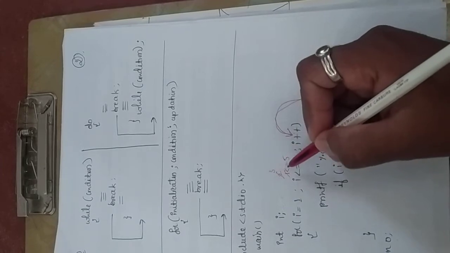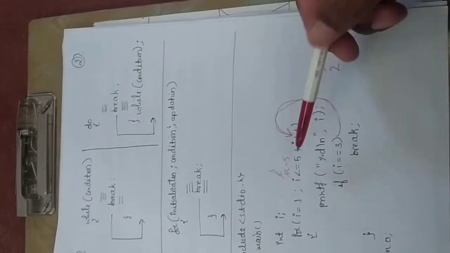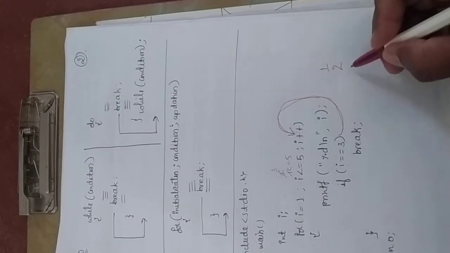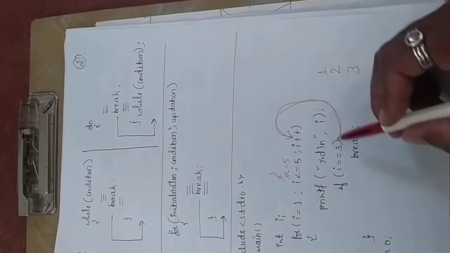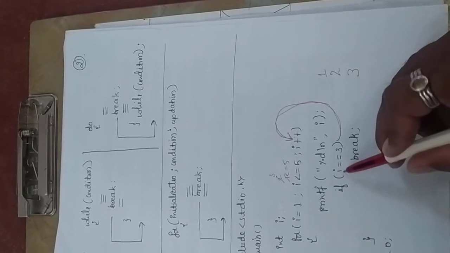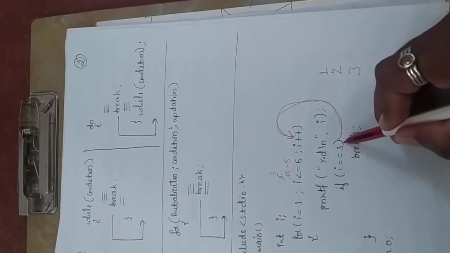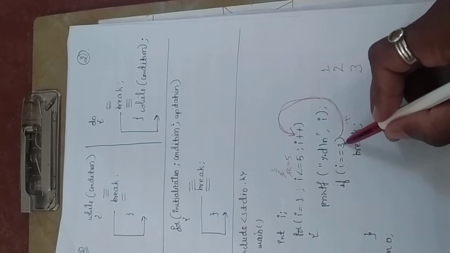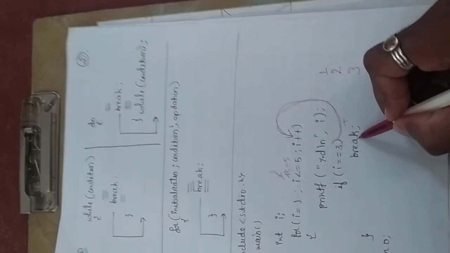Substitute here, whether 3 is less than or equal to 5? Condition true. So when this condition is true, print the I value, that is 3. Then substitute the I value in the if condition, whether 3 is equivalent to 3? Now the condition becomes true. When this condition becomes true, the break statement executes.